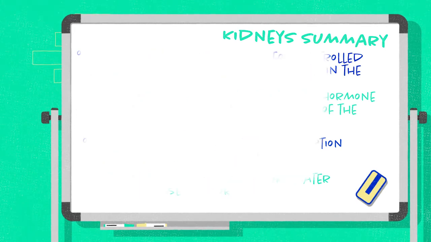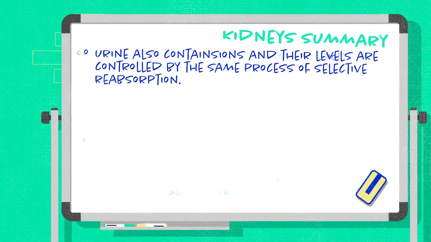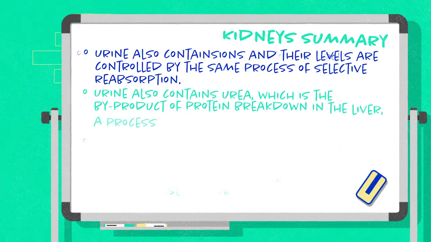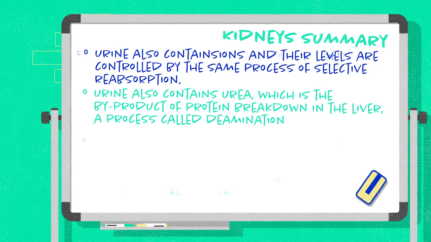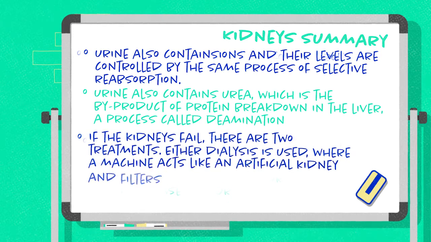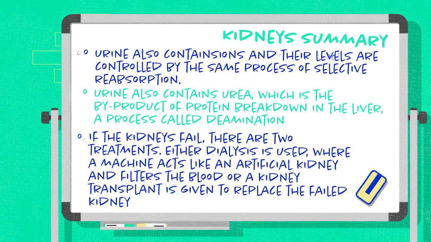Urine also contains ions, and their levels are controlled by the same process of selective reabsorption. Urine also contains urea, which is the byproduct of protein breakdown in the liver, a process called deamination. If the kidneys fail, there are 2 treatments. Either dialysis is used, where a machine acts like an artificial kidney and filters the blood, or a kidney transplant is given to replace the failed kidney.